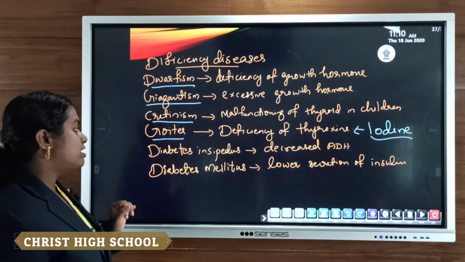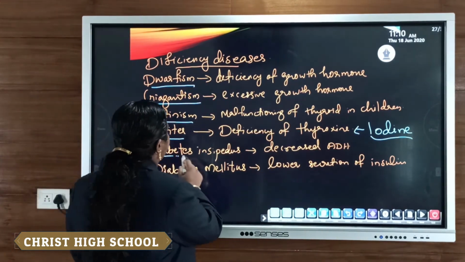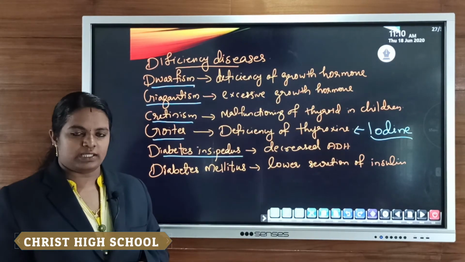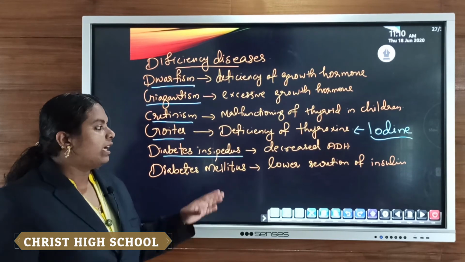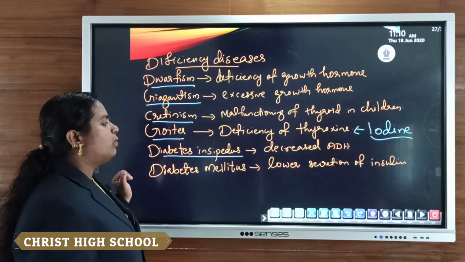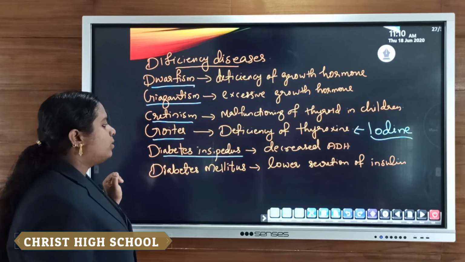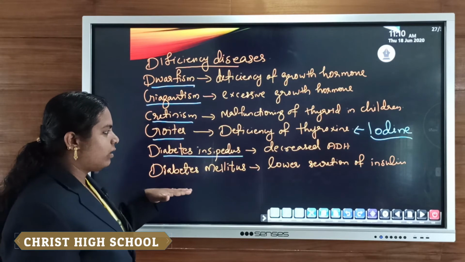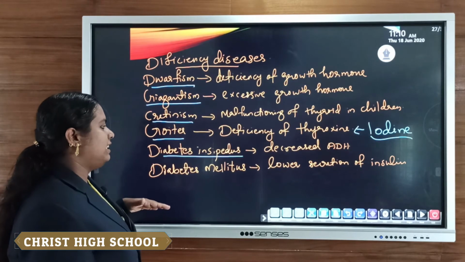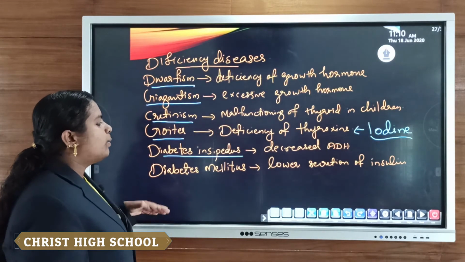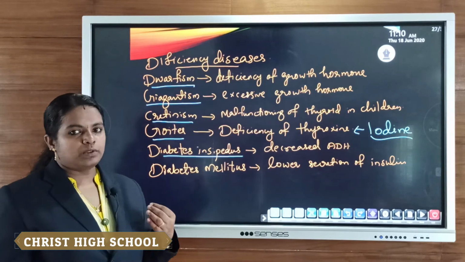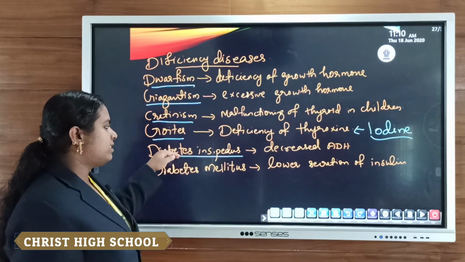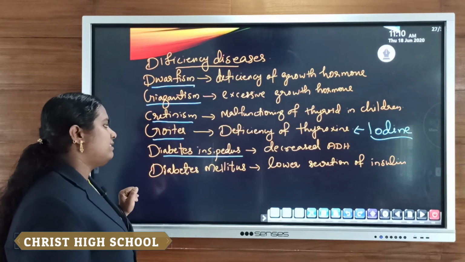Then diabetes insipidus. Diabetes insipidus is a condition which results from the decreased secretion of ADH. ADH helps in the reabsorption of water from blood. So what will happen if there is very less amount or decreased secretion of ADH in the blood? More water will be lost from our body along with urine. So they will suffer from a condition known as diabetes insipidus.